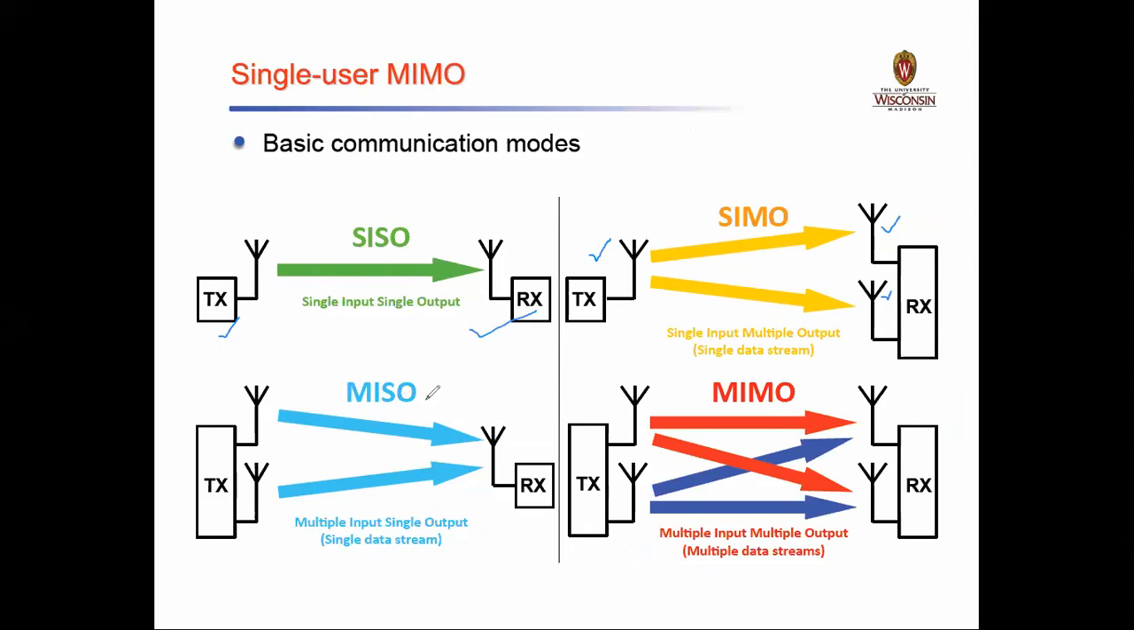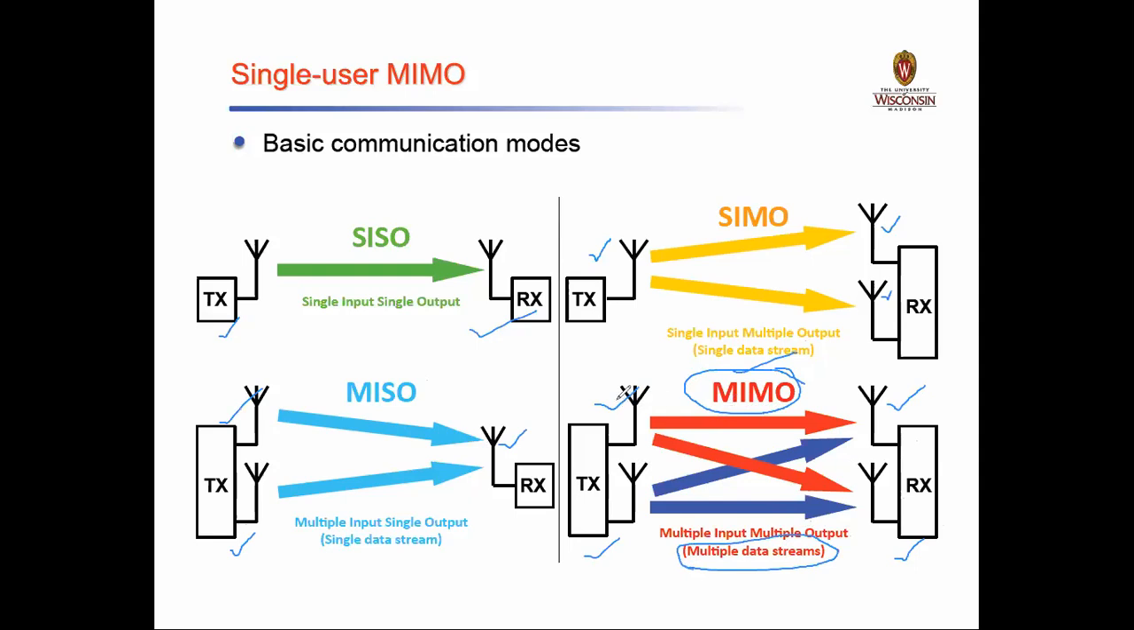Then we have a MISO also, that is multiple inputs and single output. So at the transmitter, I have two antennas, and at the receiver, I have a single antenna. Our focus will be on the MIMO system, which has multiple transmit antennas, that is more than one antenna, and also multiple receive antennas, and multiple data streams of communication are possible when we go for the MIMO systems, right?